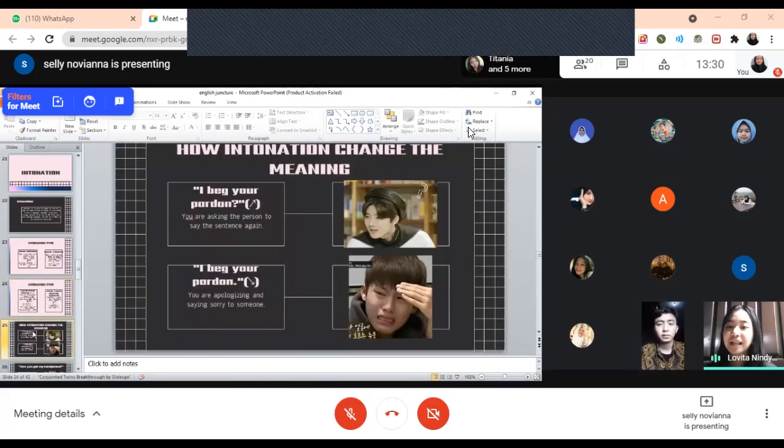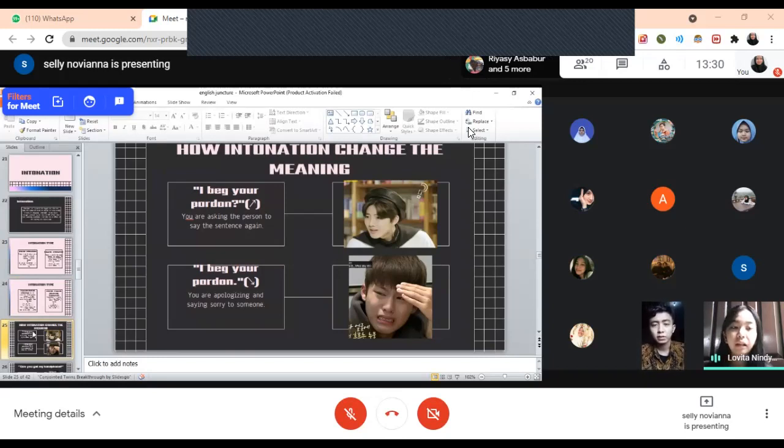Okay, so what I said earlier, intonation can change the meaning. What I mean is that when you say a sentence, what you say is important, the content, but also how you say it, the way you use intonation, is important because you can say the sentence with a completely different or opposite meaning.